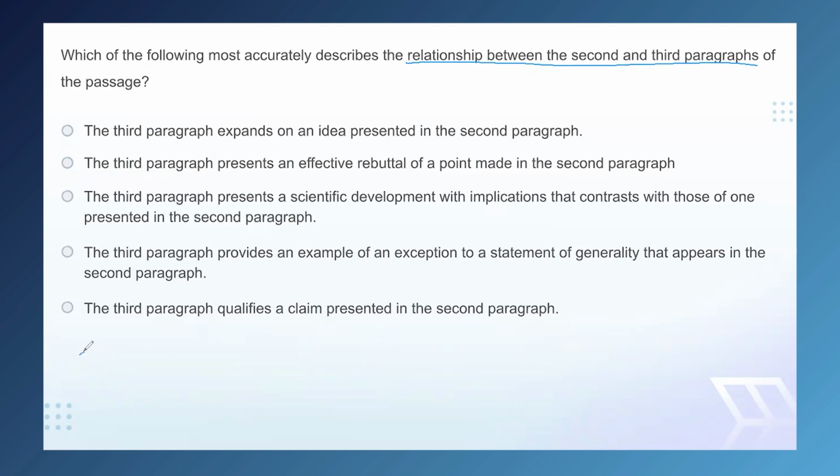So our second paragraph summary was that gene expression modification does not support Lamarck's theory. And that's because there is no evolution in that case.